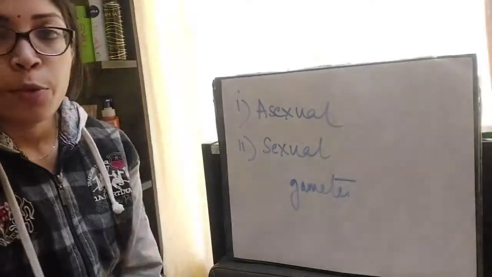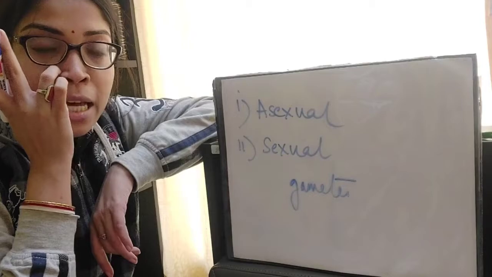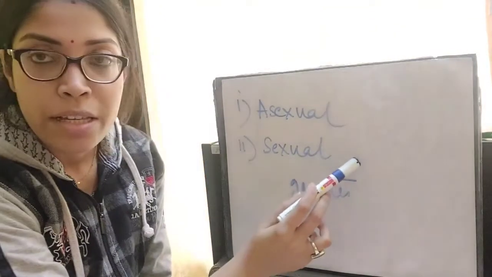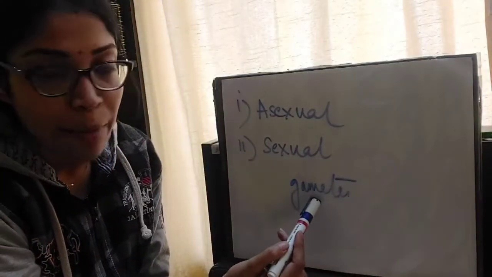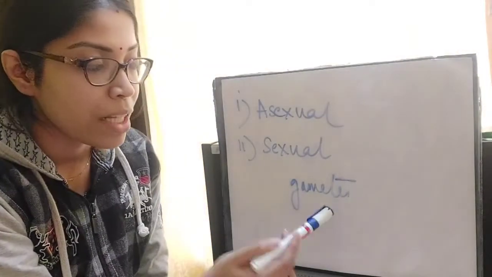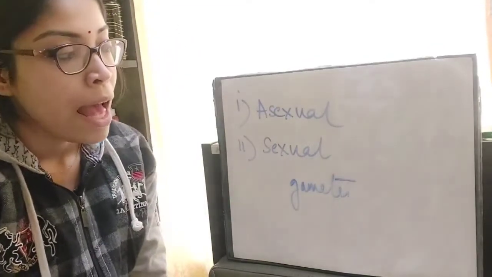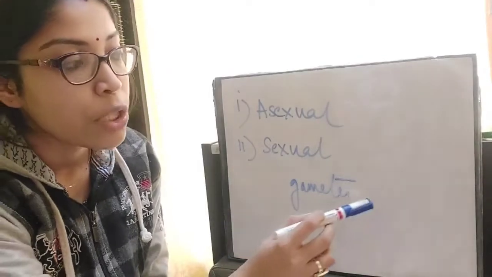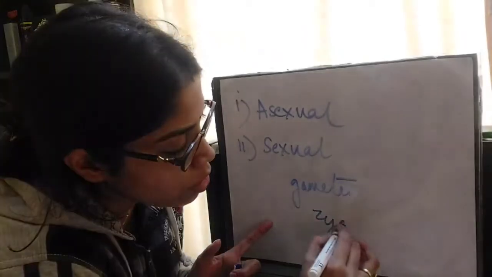Moving on to sexual reproduction, the main difference from asexual reproduction is that two parents are involved. There is the formation of gametes or sex cells: the male gamete is the sperm and the female gamete is the ovum, and the fusion of gametes also takes place. As a result, a new cell is formed, which is known as the zygote.